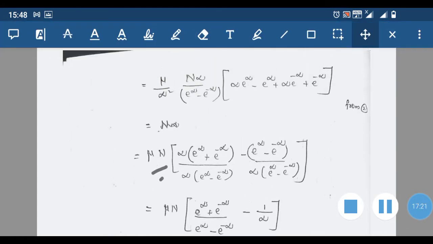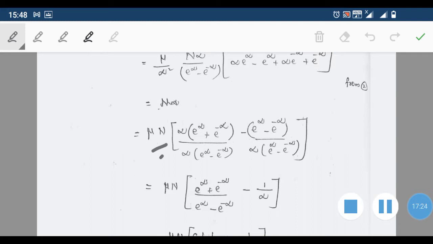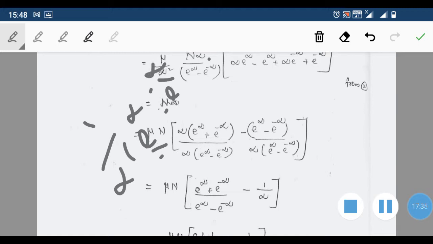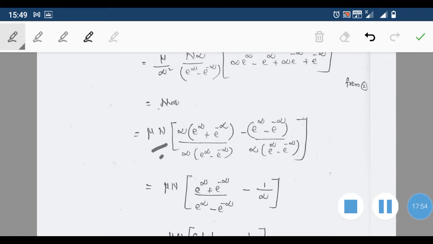Then next, what we do is, alpha into alpha by alpha square has come here. So this term becomes 1 by alpha into e raised to alpha minus e raised to minus alpha. And that term we have taken inside the bracket. So here that term is taken alpha into e raised to alpha minus e raised to minus alpha. From this, the common terms of these two alpha, the alpha in alpha e raised to alpha is taken outside, and similarly the alpha in alpha e raised to minus alpha is taken outside. So here, the first term we will get as alpha e raised to alpha into e raised to alpha plus e raised to minus alpha divided by alpha into e raised to alpha plus e raised to minus alpha.